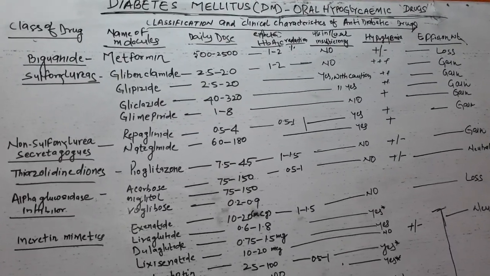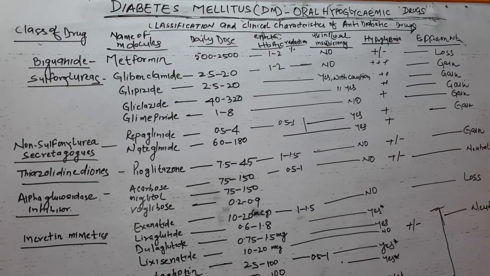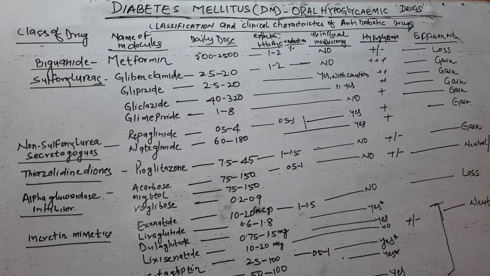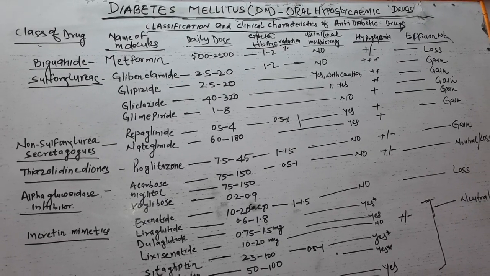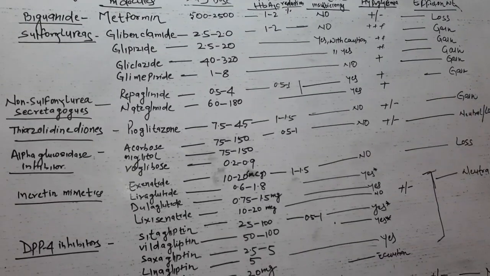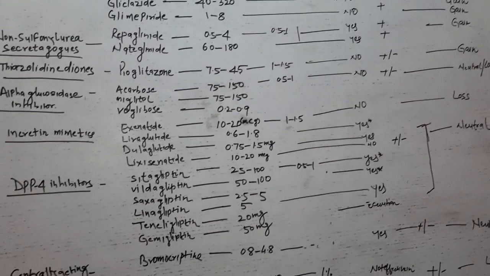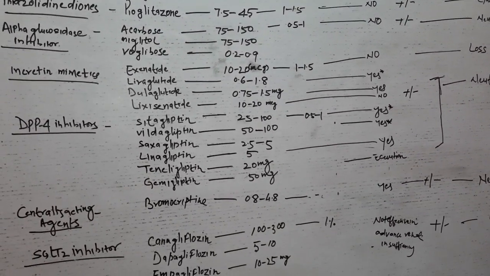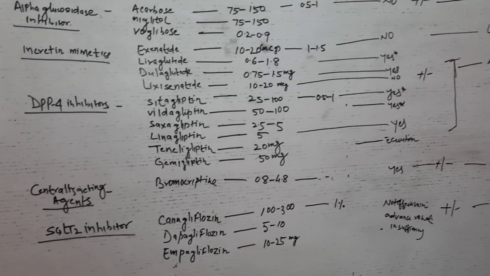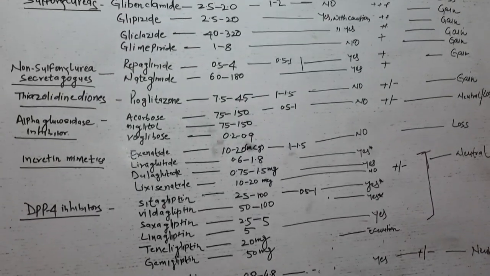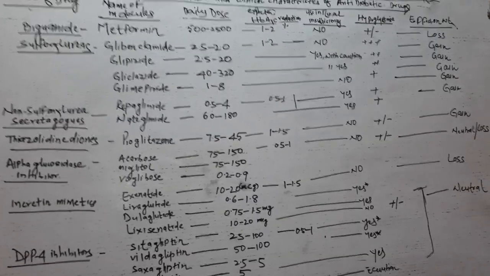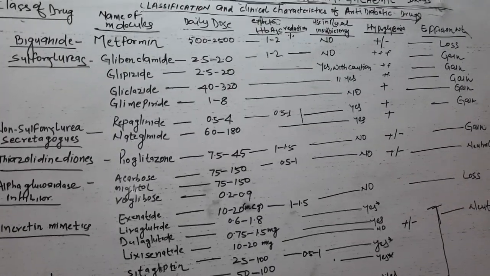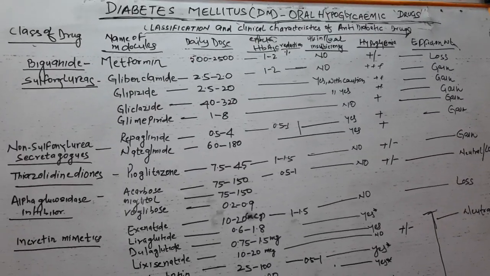Sulfonylureas are also contraindicated in pregnancy and in type 1 diabetes. They should be avoided in patients with hepatic and renal insufficiency. But glipizide and gliclazide are safe drugs that can be used in renal insufficiency.